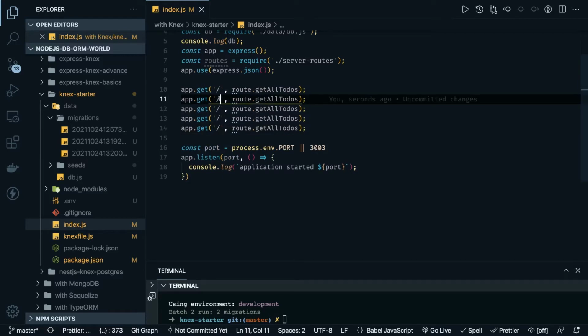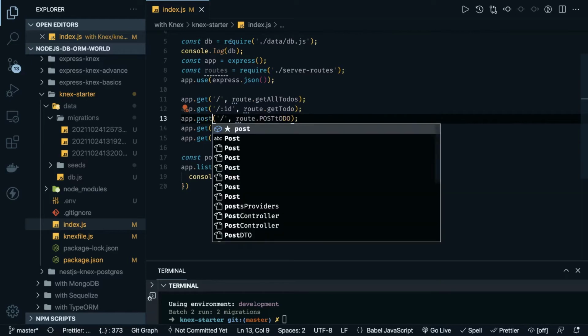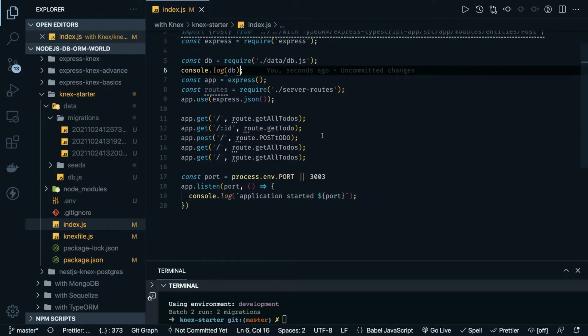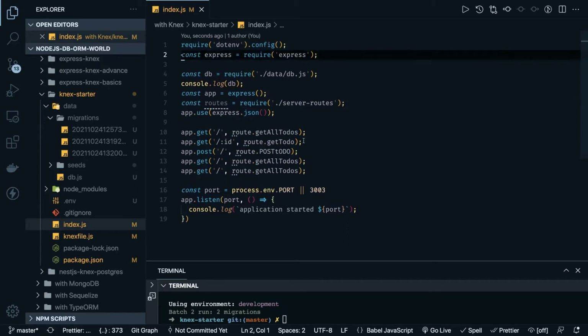So here this is a get by ID, so we can say get to-do. This should be a post which will say create to-do or post to-do. Similarly you can create other methods. I am skipping them for now.